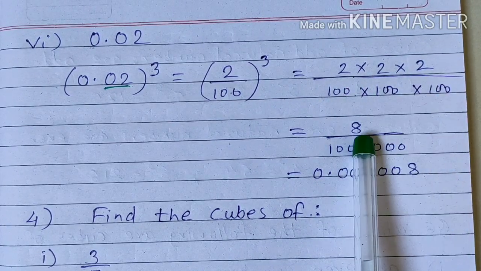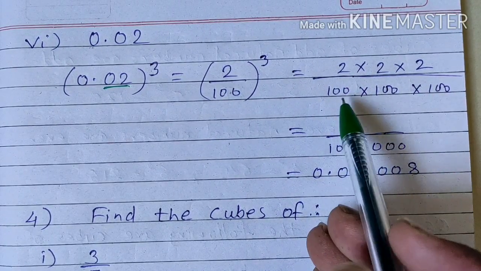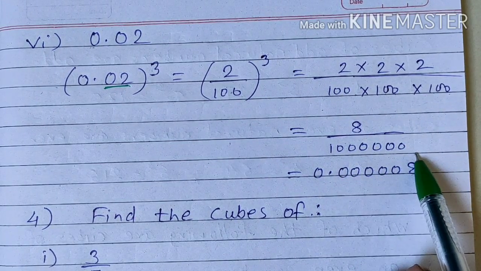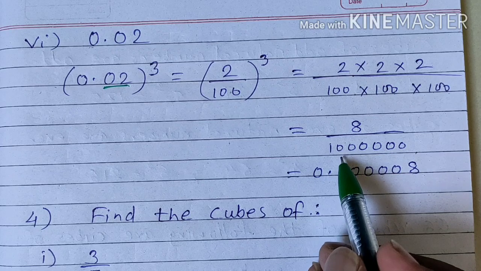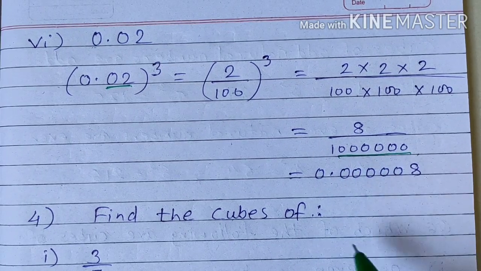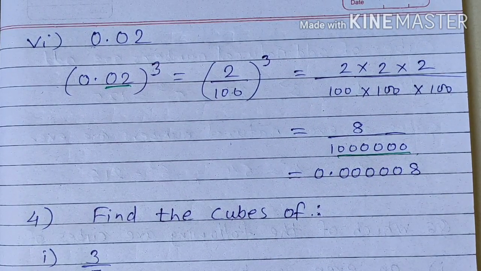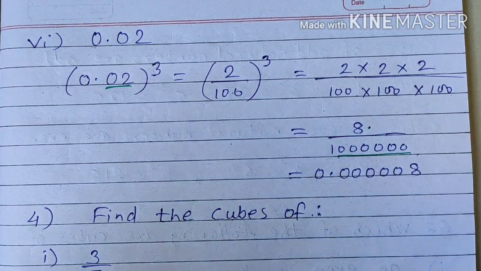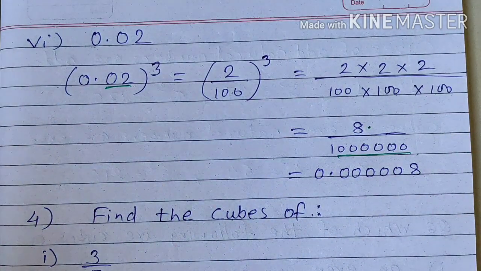Okay. So 8. And how many zeros in the multiplication? 1, 2, 3, 4, 5, 6. So we have taken 6 zeros as a denominator. Since there are 6 zeros, it means we have to shift the decimal 6 digits to the left side.